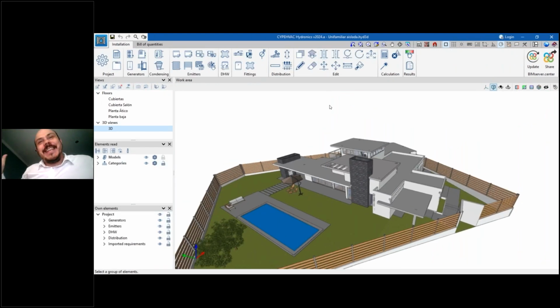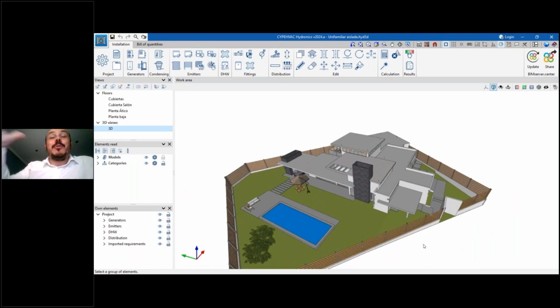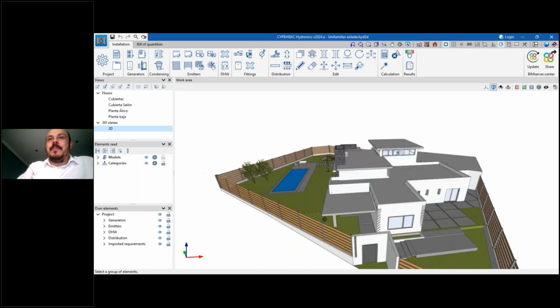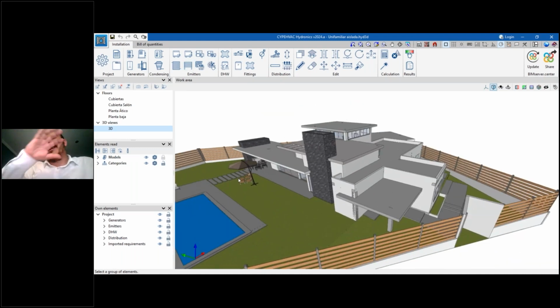Unfortunately, in this case, it's not the same building. I'm sorry, I didn't have the time to design the air conditioning system of that house. Maybe in a future example, we will also see that little building. But here I have a pretty good one that is also available in the CYPE Architecture examples. That is this single-family house, and in this software we have the same situation, a new 3D interface. Actually, this interface was launched in the past version, 2 or 3 months ago. But you can work in the same way.